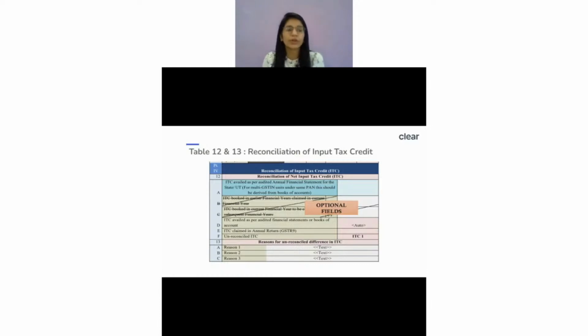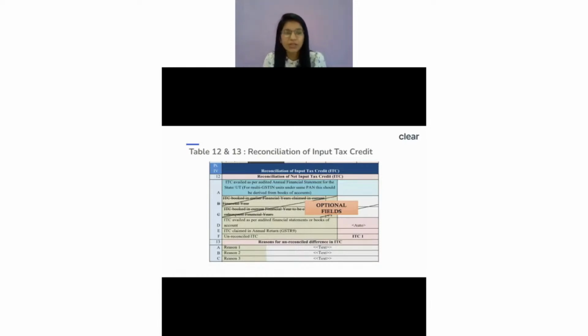And even if you're saying, no, I'm going to claim ITC in the September return period, even if you're filing your September return till 30th November, you will be allowed to claim ITC. But let's say you filed the September return on 1st December, you will not be allowed to claim ITC of the previous financial year. So this is something which we should always keep in mind while we are claiming the ITC, and hope that answers your query.